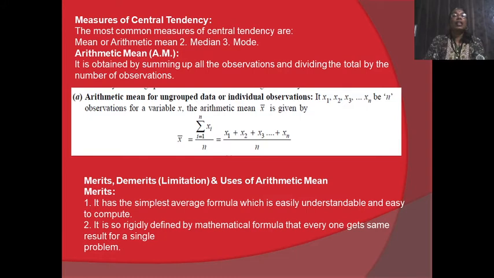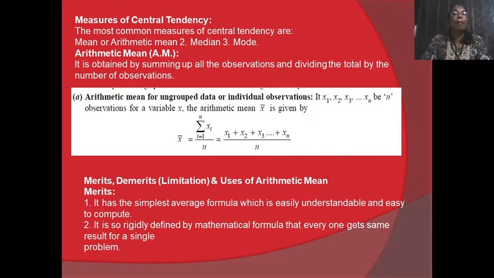The most common measures of central tendency are the mean, also termed arithmetic mean, second the median and third the mode. In the mean there are three types: arithmetic mean, geometrical mean and harmonic mean. But in your syllabus only arithmetic mean is included. Arithmetic mean is obtained by summing up all the observations and dividing the total by the number of observations.